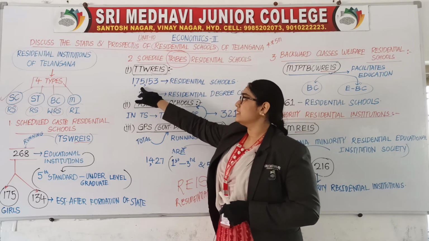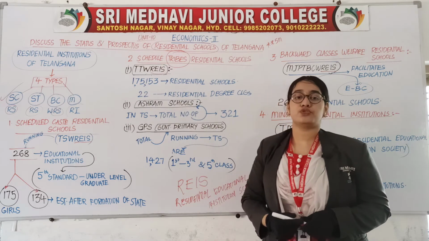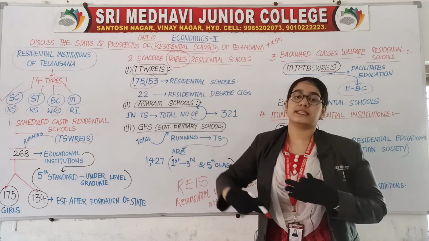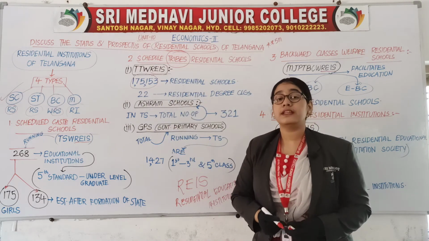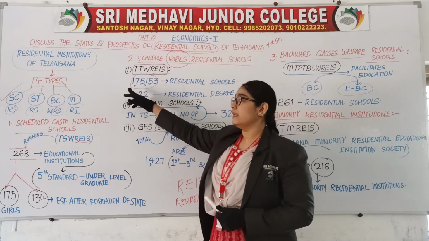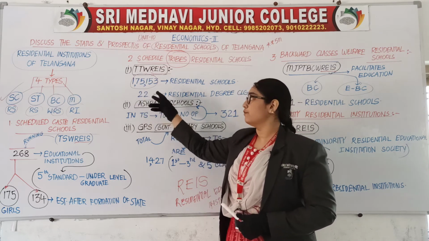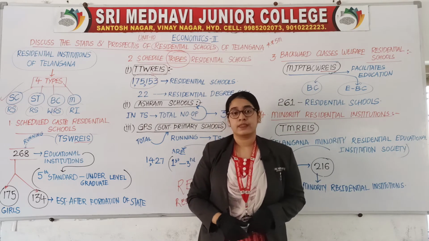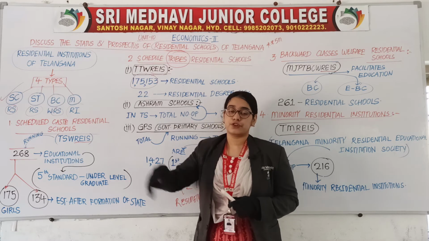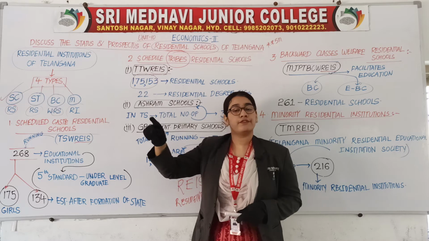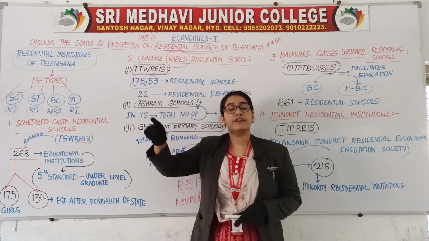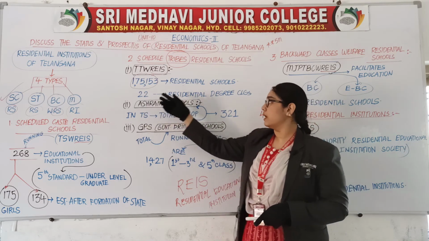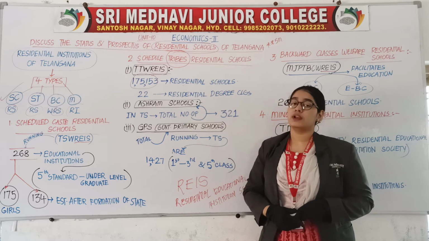Nearly 153 residential schools are working under this ST, that is tribal welfare. You can remember it by heart as 175, 153. 153 residential schools are there, and 22 are residential degree colleges.